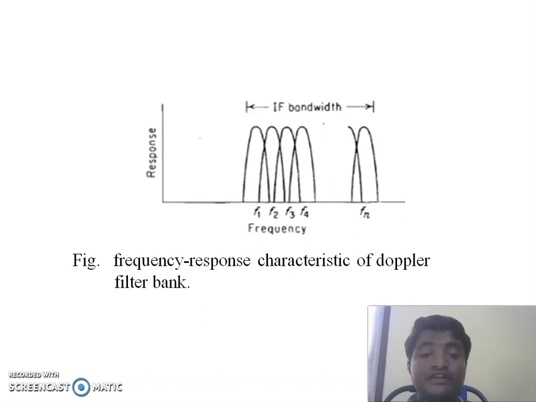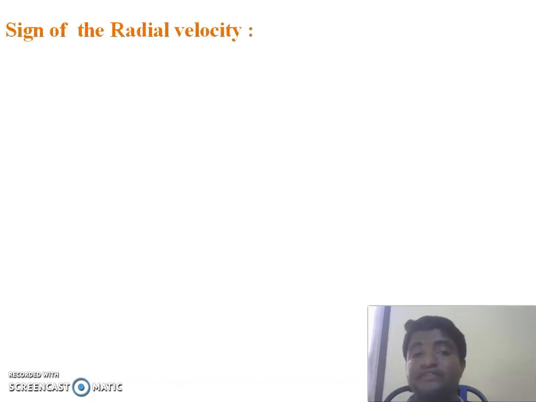The next one is the sign of radial velocity in CW radar output. In CW radar output, we are getting only fd, the Doppler frequency shift. We don't know whether the target is approaching or receding. If you get f naught plus fd, the target is approaching. If the echo signal frequency is f naught minus fd, the target is receding.